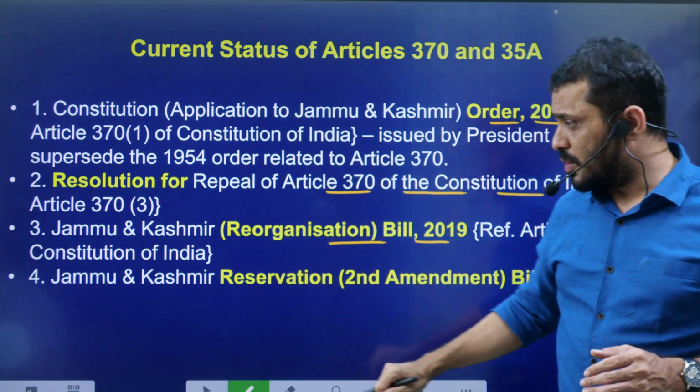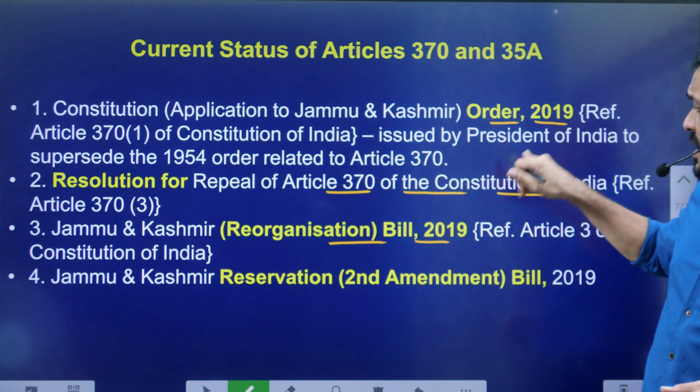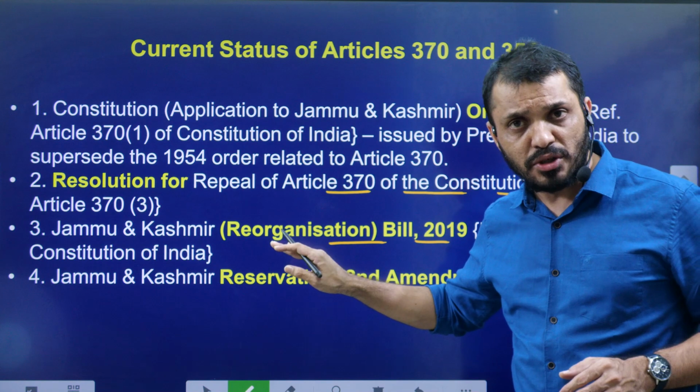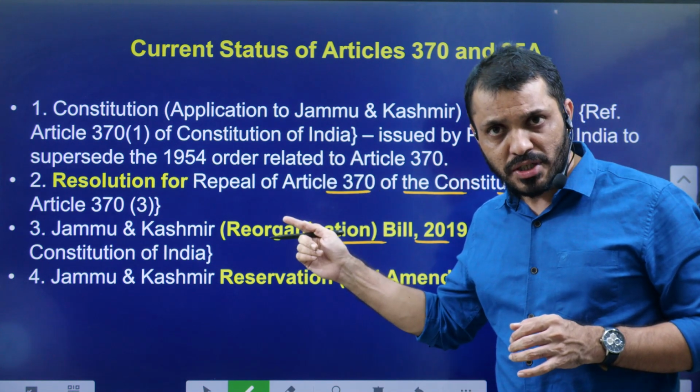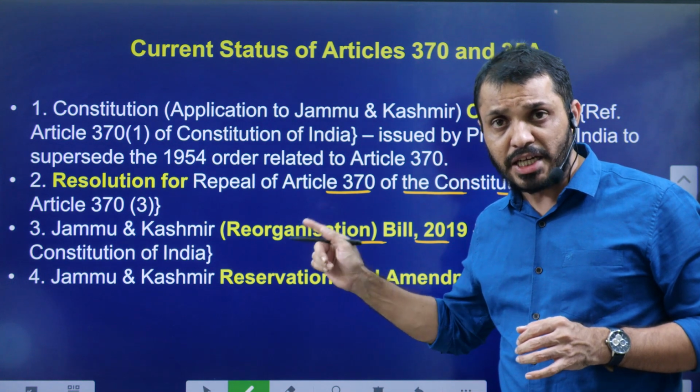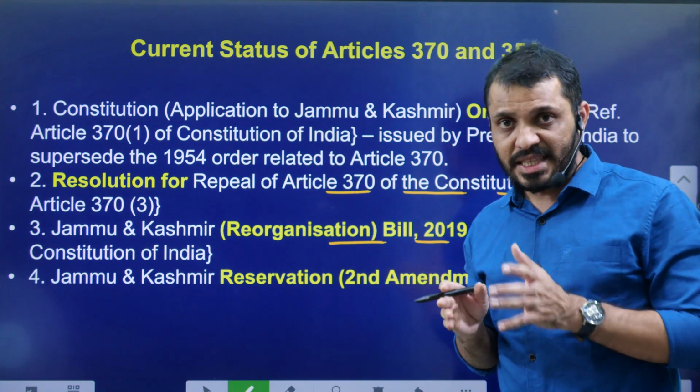So one bill, two bills, one presidential order and one resolution. These are the four introduced during the time of J&K: one presidential order, one resolution by the Union government in the Parliament, and two bills introduced by the Government of India with respect to this Article 370.